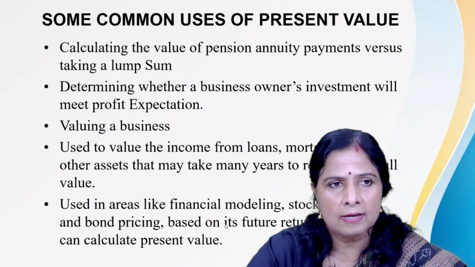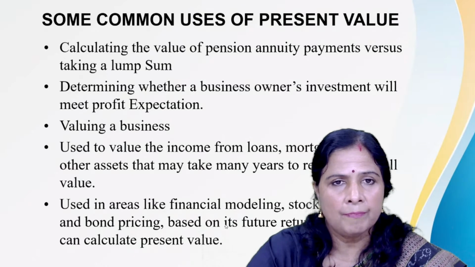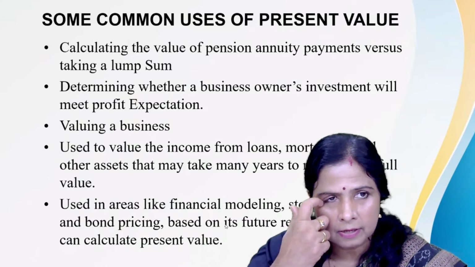The situations are calculating the value of pension annuity payments versus taking a lump sum. What does it mean?